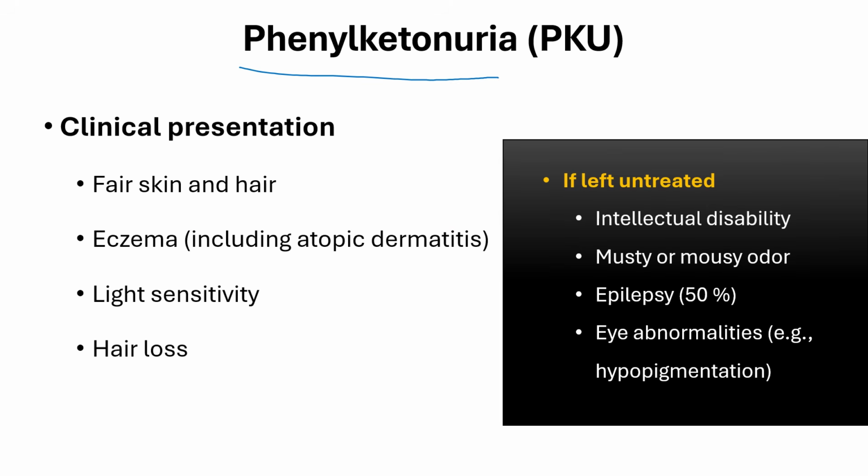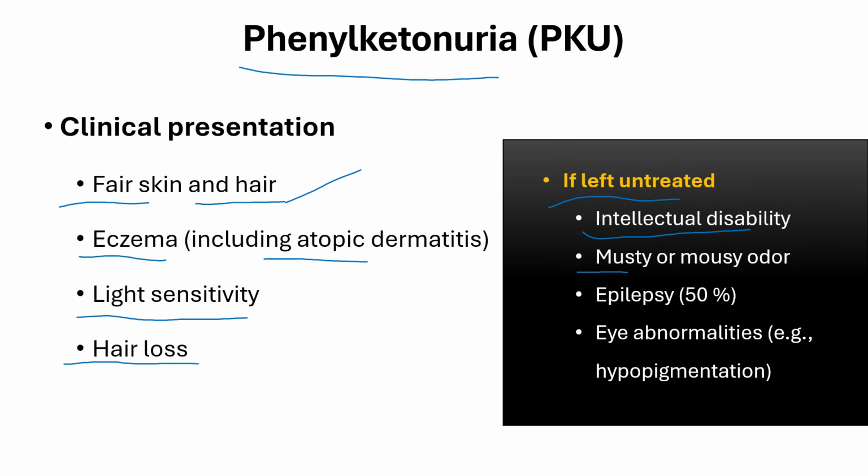Presentation of phenylketonuria: fair skin and fair hair compared to the rest of the family, eczema or atopic dermatitis, light sensitivity, and hair loss. If left untreated, it will cause intellectual disability, musty or mousy odor, which is a key word, epilepsy or seizures, and eye abnormalities, for example, hypopigmentation.